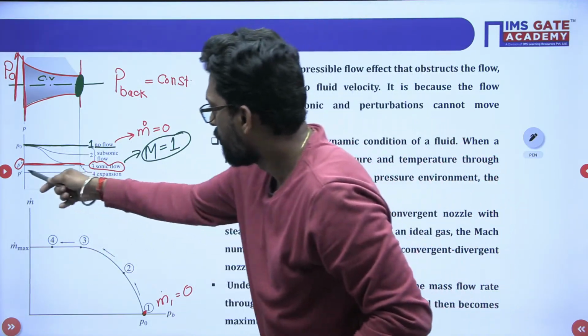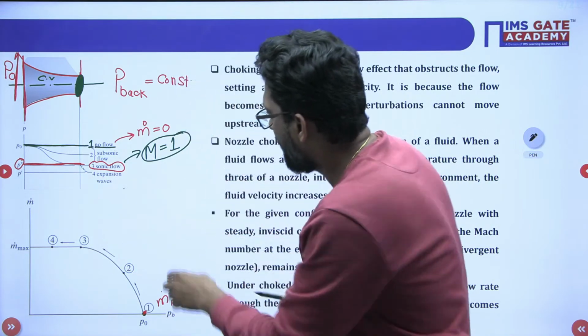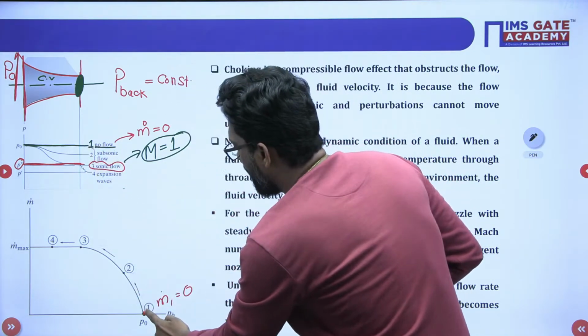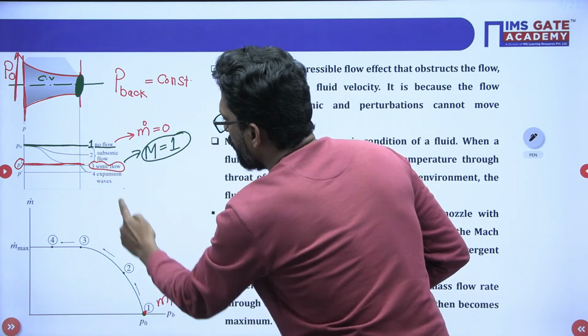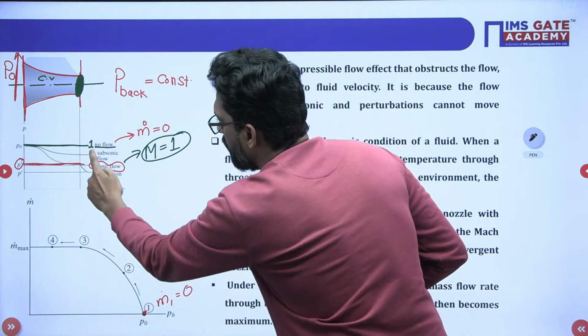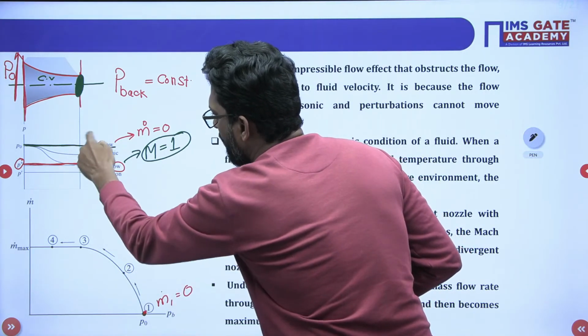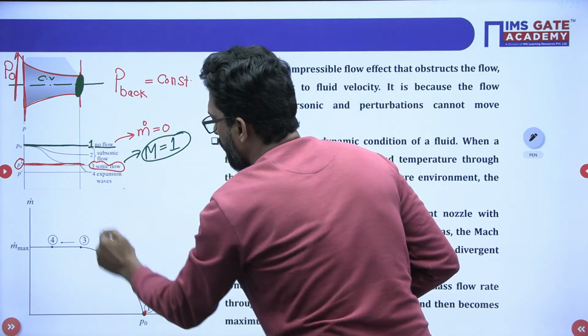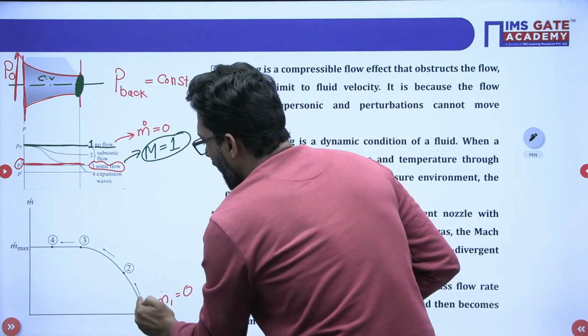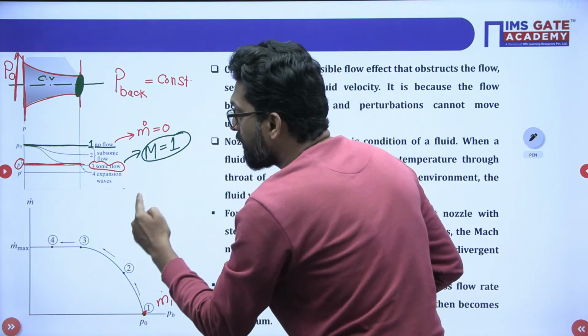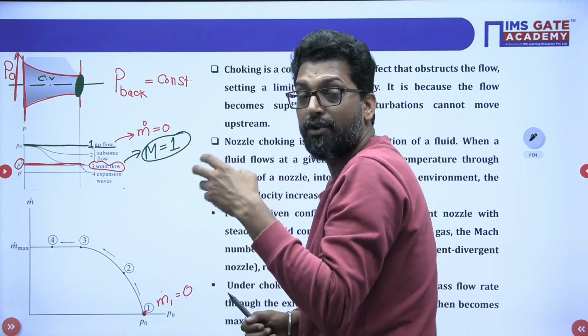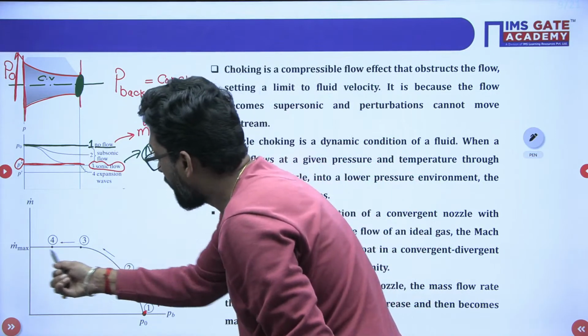Pressure again reduces. So this is the condition: 1, when there is no flow. 2, subsonic flow. Between no flow and sonic there is a subsonic flow too. So subsonic flow again. Why? Because there is choking. Choking means if you change the pressure, the mass flow rate doesn't change.